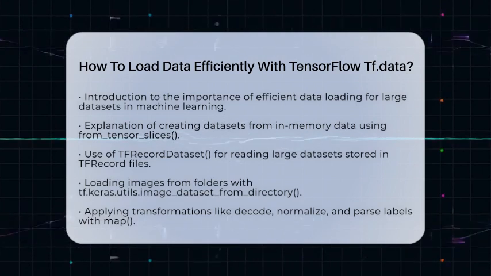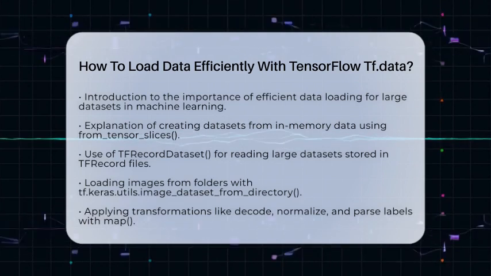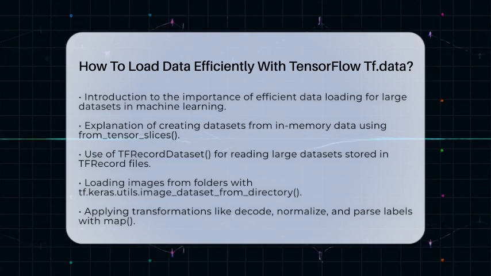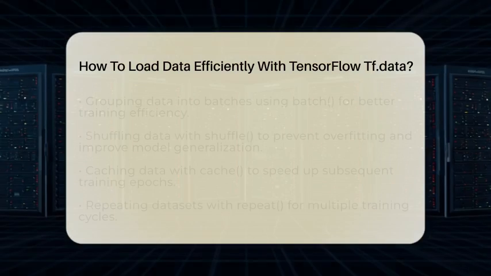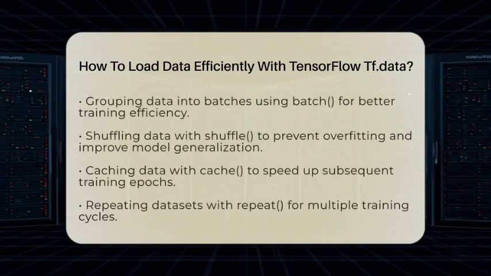Whether you're working on image generation with DALL-E or language models like ChatGPT, efficient data loading is key. First, you start by creating a dataset from your data source. If your data is stored in memory, use from_tensor_slices to turn arrays or lists into a dataset. For large datasets stored in files, use TFRecordDataset, which reads data from TFRecord files, a format optimized for big data. If you're loading images from folders, tf.keras.utils.image_dataset_from_directory makes it simple to load images